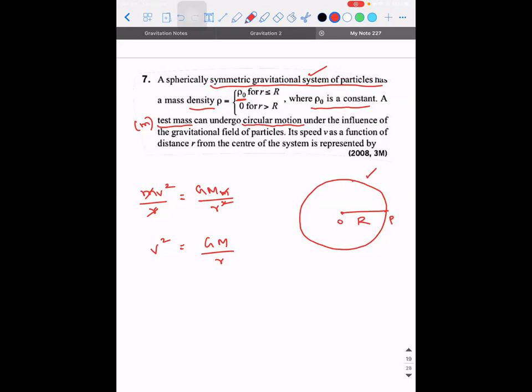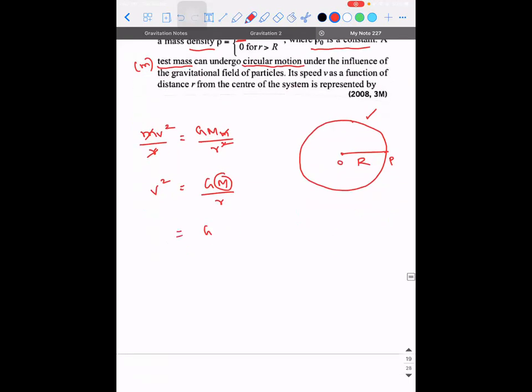You can write M. Yeah, Varun, please tell me. 4 by 3 pi r cube into rho naught. Volume into density. So into G into, so 4 by 3 pi, what r? Capital R. Why will you write capital R? Oh, sorry, sir.